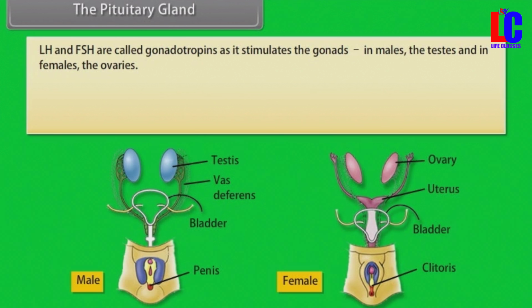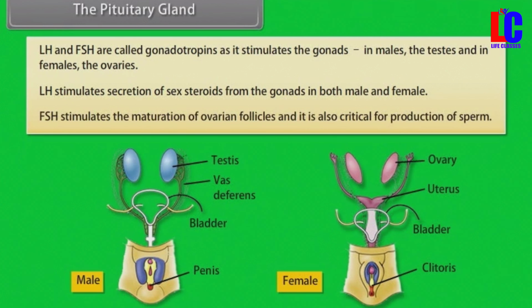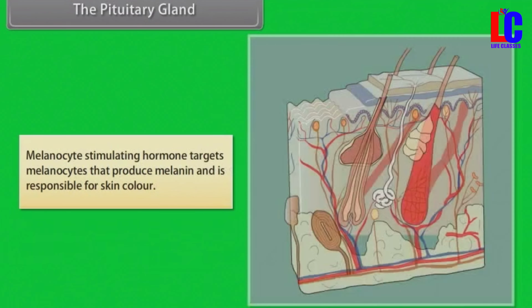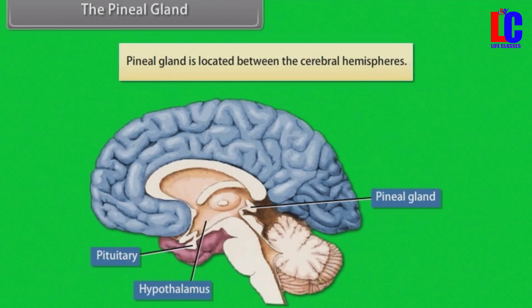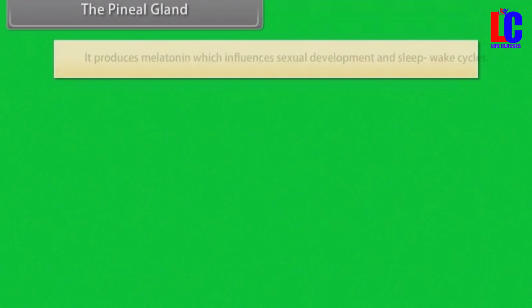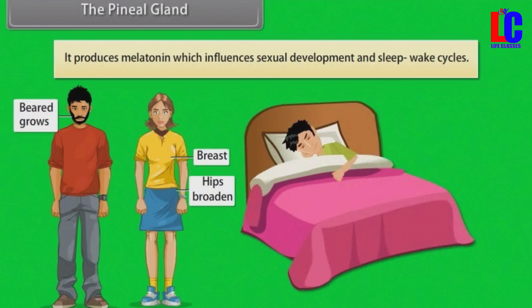in females the ovaries. LH stimulates secretion of sex steroids from the gonads in both male and female. FSH stimulates the maturation of ovarian follicles, and it is also critical for production of sperm. Melanocyte-stimulating hormone targets melanocytes that produce melanin and is responsible for skin color. The pineal gland. Pineal gland is located between the cerebral hemispheres. It produces melatonin, which influences sexual development and sleep-wake cycles.